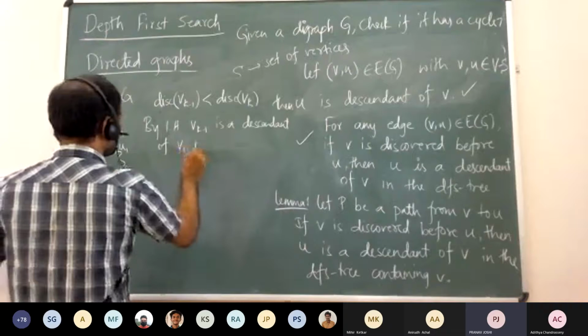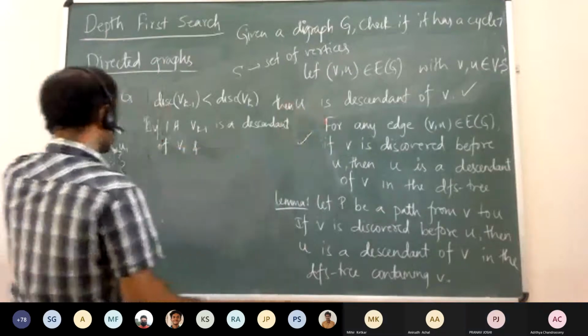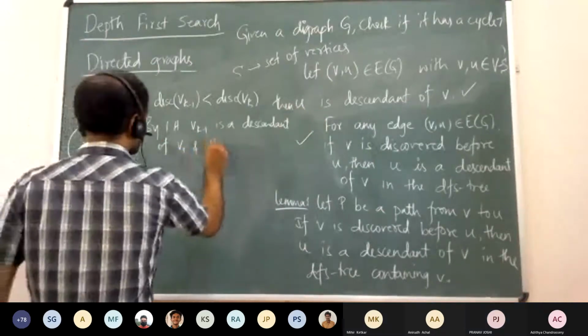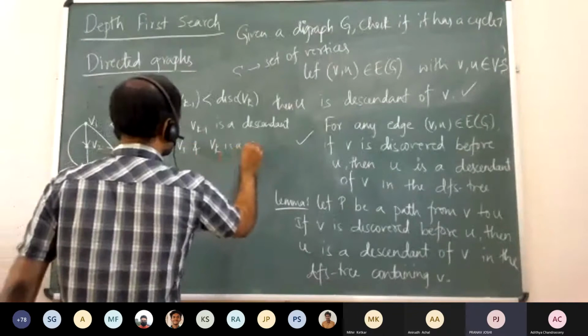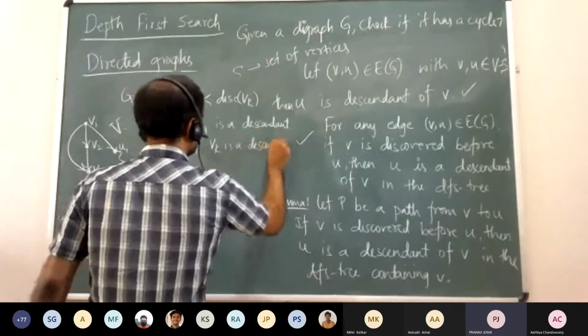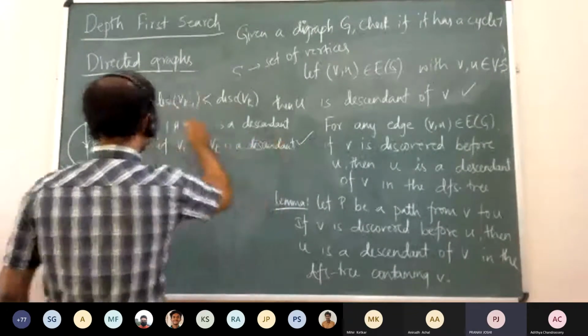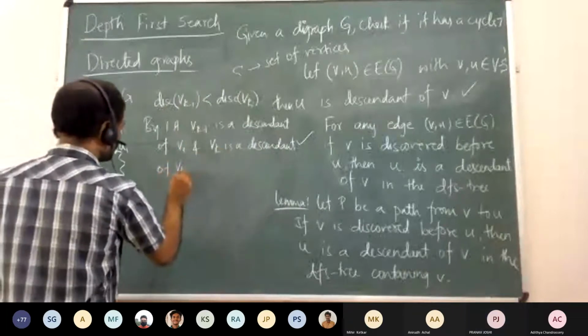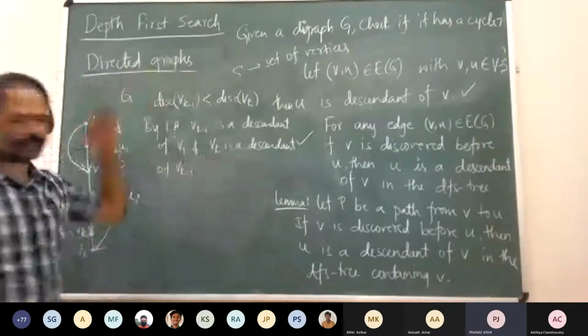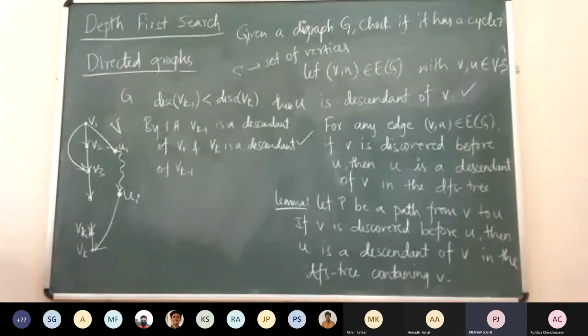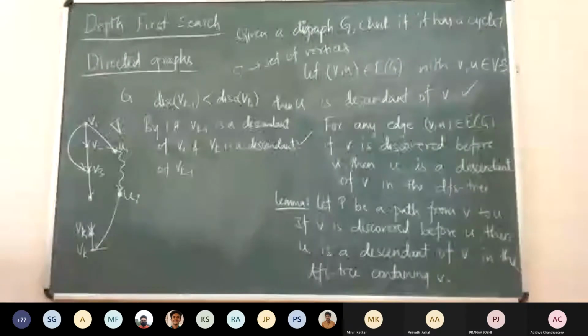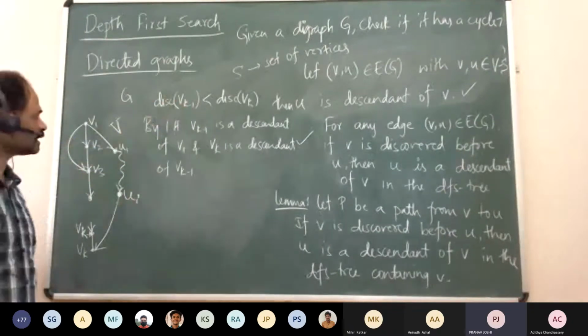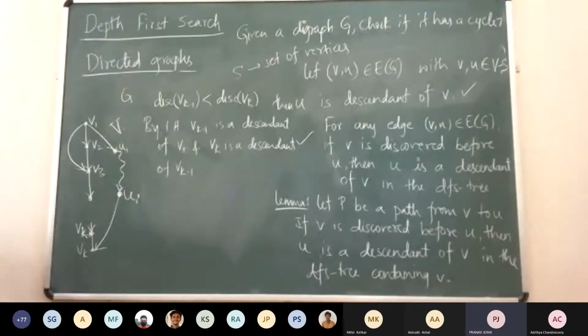And by the earlier claim, since Vk minus 1, Vk is an edge, Vk is a descendant of Vk minus 1. This will imply that Vk will be a descendant of Vk minus 1, which would in turn imply that it will be a descendant of V1. Okay, this direction is nice. What about the other direction?